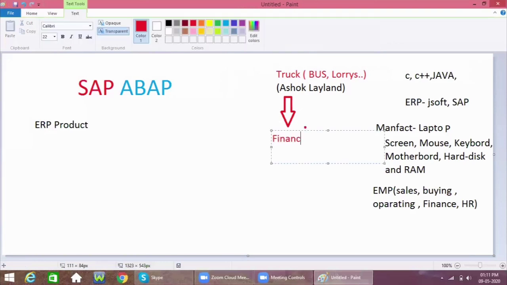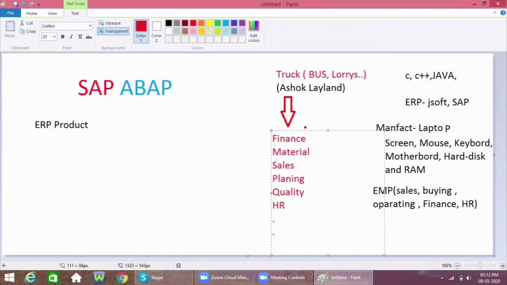One is the finance department, another is the material department, another is the sales department, another is the planning department, the quality department, and another department is the HR department. I am taking a few examples of these types of departments in this Ashok Leyland company.